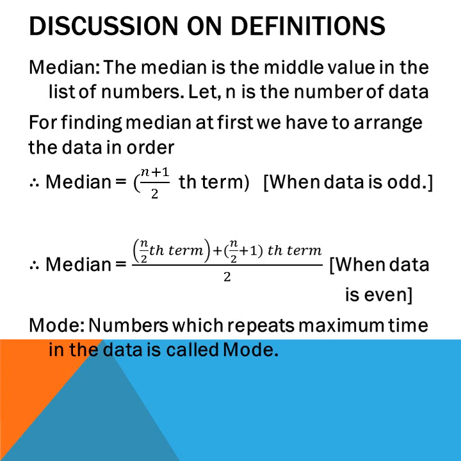Mode. The number which repeats the maximum number of times in the data is called the mode. Suppose in a data set, if any number repeats more than once or more than any other number, that number will be the mode.